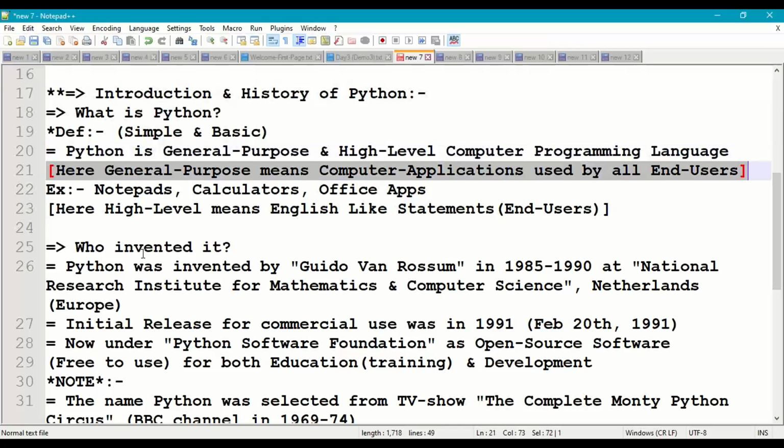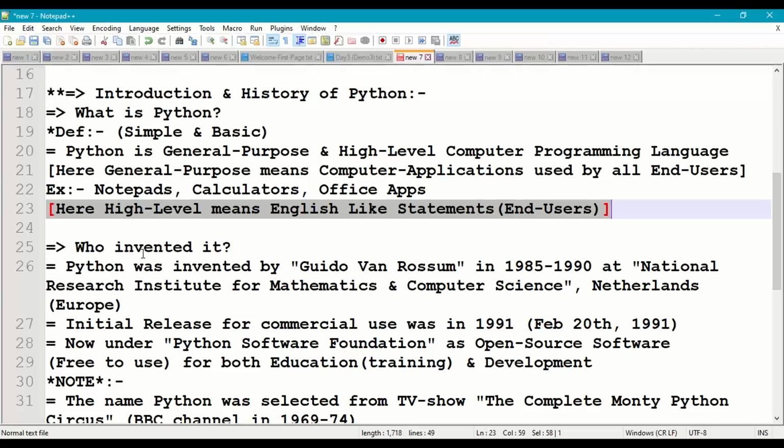So what is general purpose? General purpose means applications in computer which are used by most of the end users. For example, most of the people use notepads, calculators, office applications in computer. So these are called general purpose computer applications. Then what is high level?